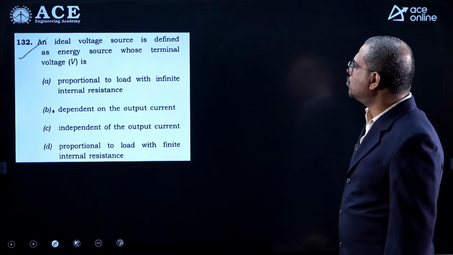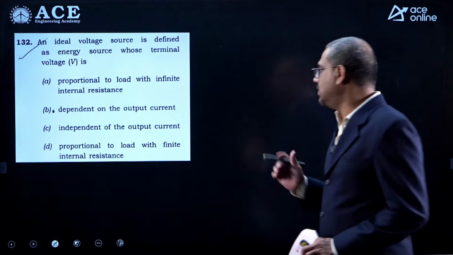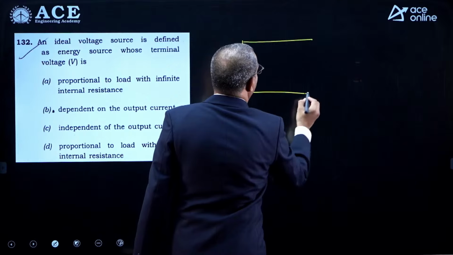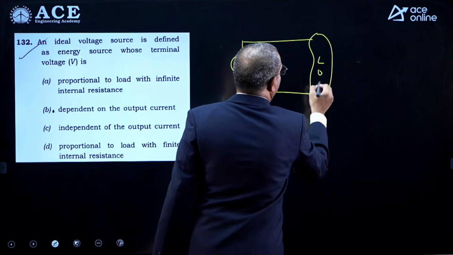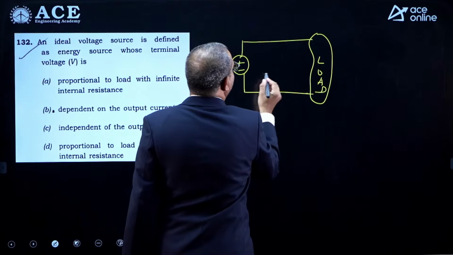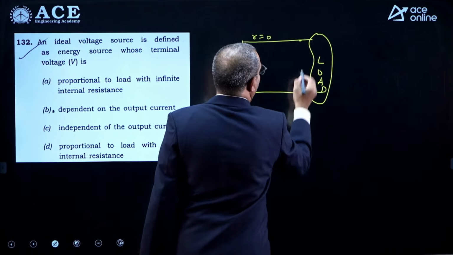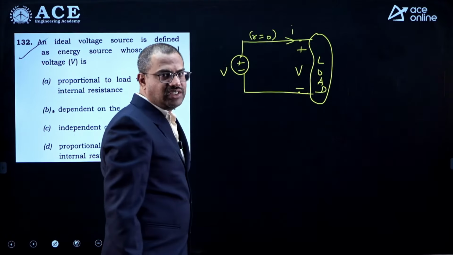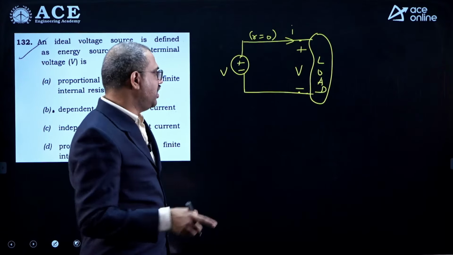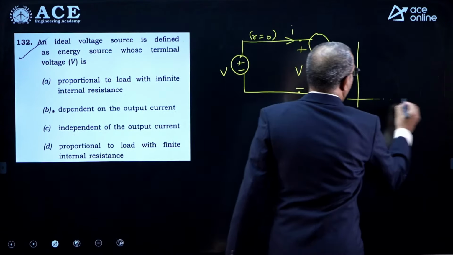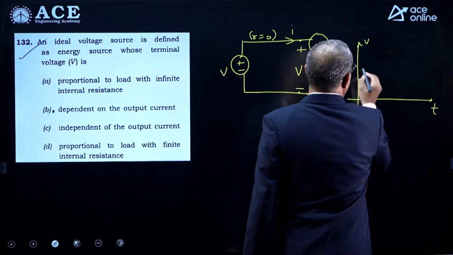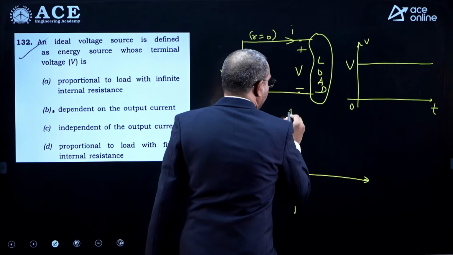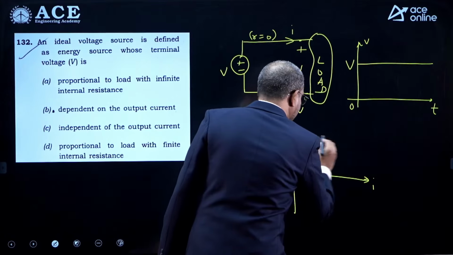Now, an ideal voltage source is defined as an energy source whose terminal voltage is, now listen, very interesting. See, ideal voltage source, first of all, internal resistance is 0, and moreover whatever we generate will also appear across the load terminals for any current. Now there are two things we have to understand. One is dynamic characteristics, one is static characteristics. In dynamic characteristics, it can supply constant voltage up to infinity without discharging. In static characteristics, an ideal voltage source will maintain stiff voltage, whatever may be the current.